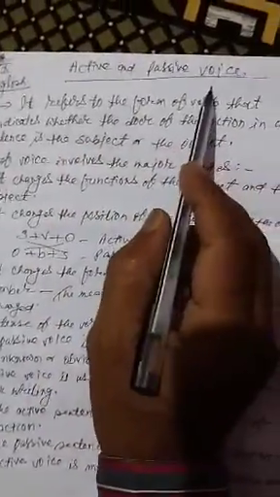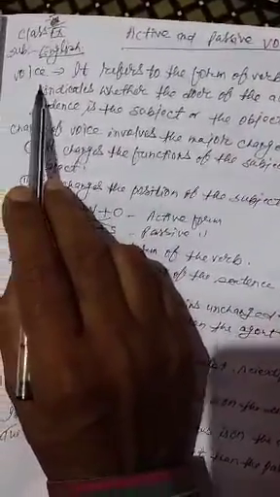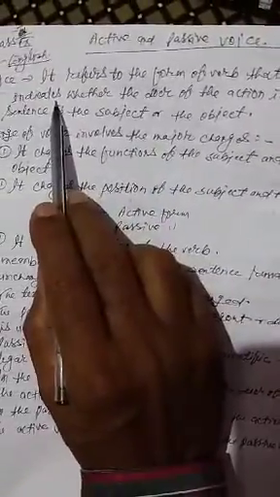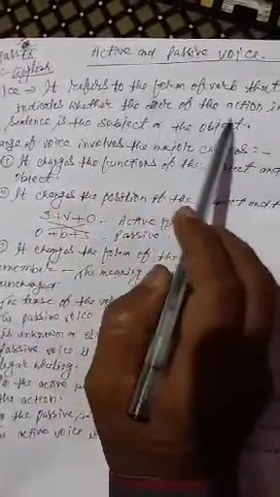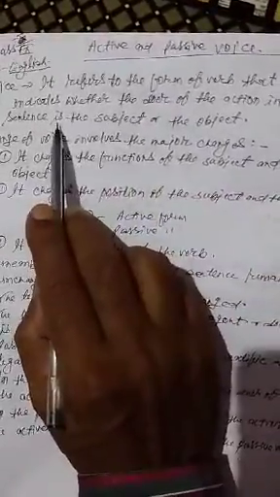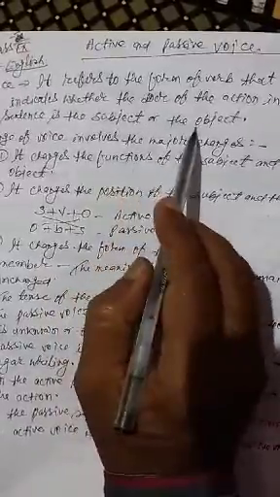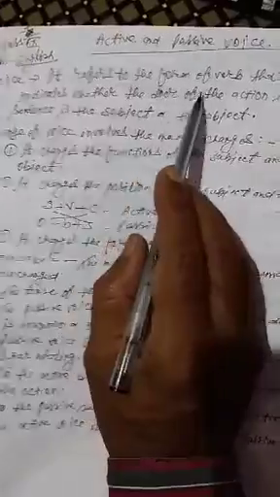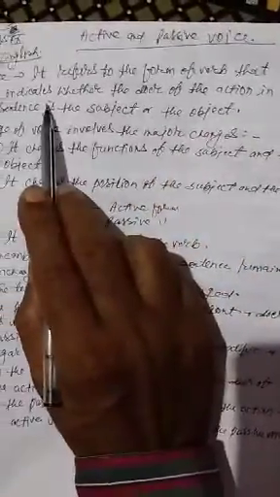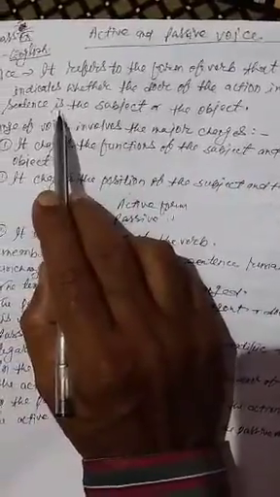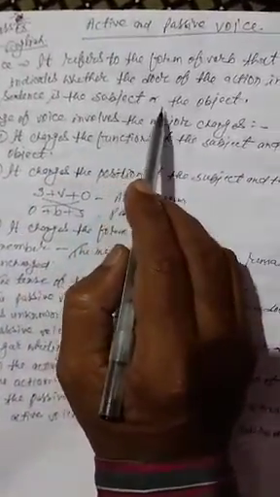Active and passive voice. First of all, voice. It refers to the form of the verb that indicates whether the doer of the action in a sentence is the subject or the object.